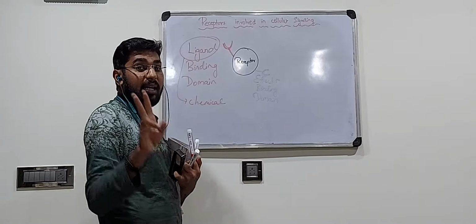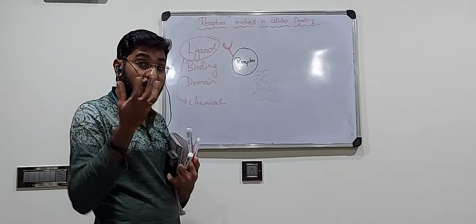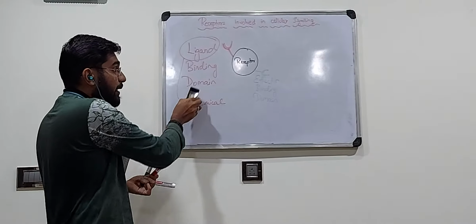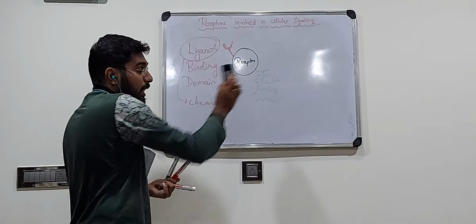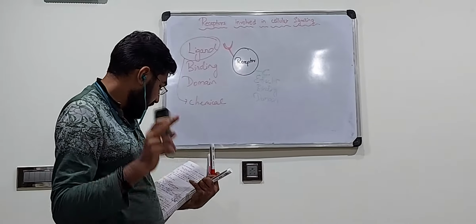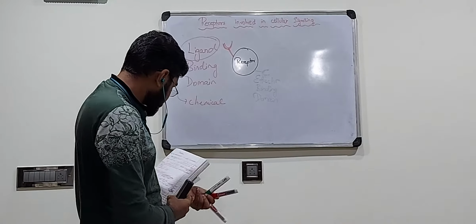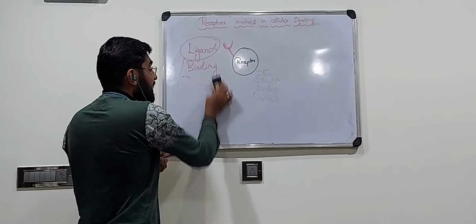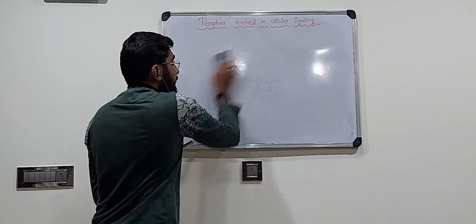So what is a receptor? A receptor has two structures: the ligand binding domain and the effector binding domain. These two things are very, very important. Now, we will move on to where these receptors are present in a cell.